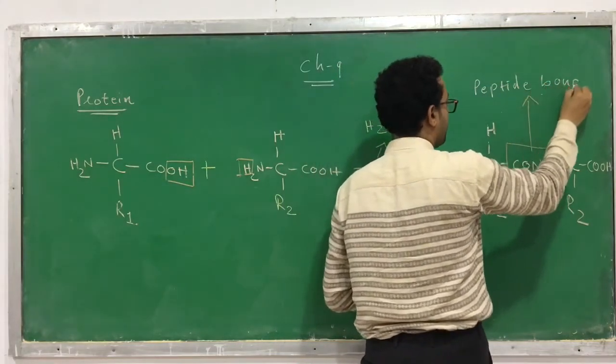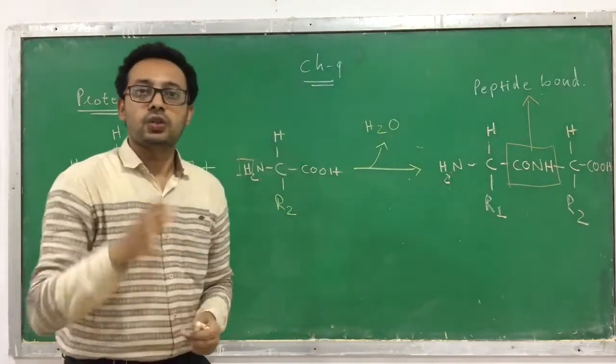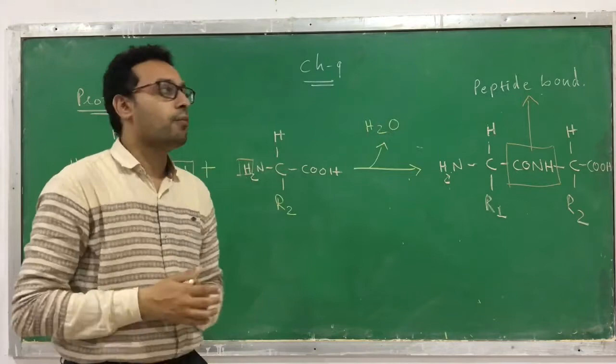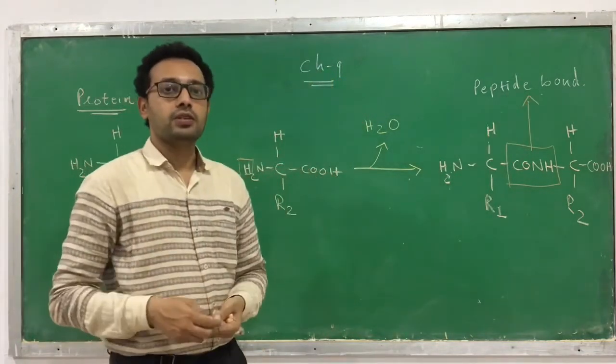Peptide bond, CONH bond, and thus two amino acids are joined. So in the structure of protein, the amino acids are joined by a bond. Which bond are they connected by? They are connected by a peptide bond.